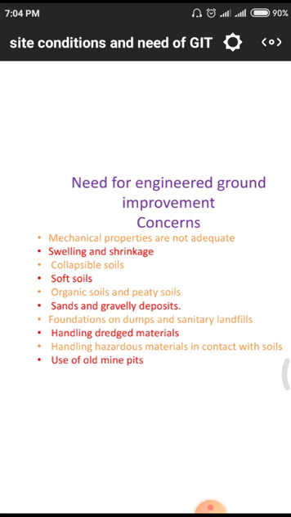Especially in black cotton soils we have to observe this shrinkage in summer season, but in case of swelling we have to face it in rainy season. Normally swelling means increment of volume, shrinkage means decrement of volume. Whenever water is added to black cotton soils, automatically the volume will increase due to absorption of the water. Likewise, we have the third category, collapsible soils.